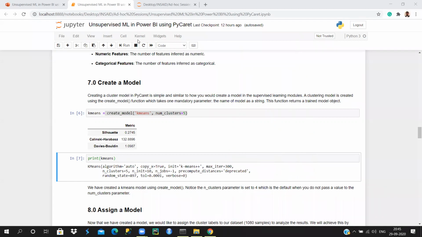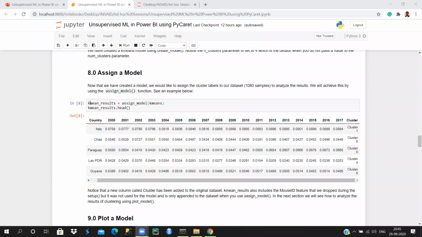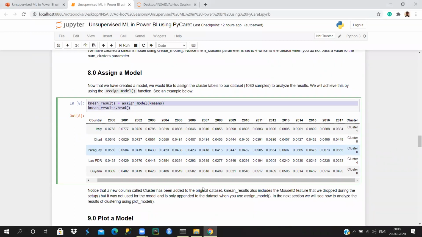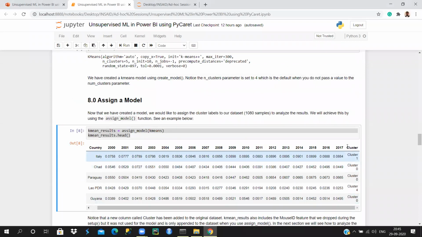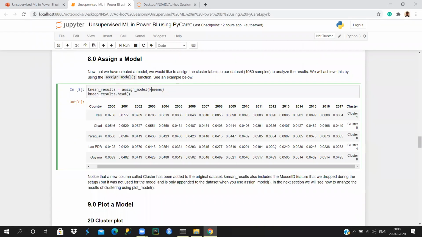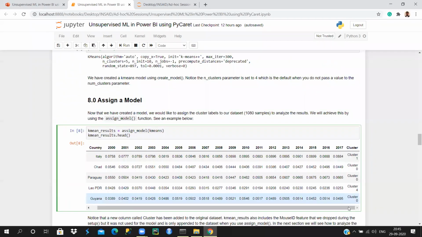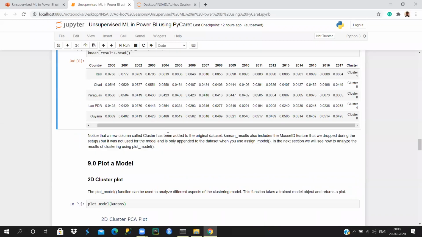So what we have here is the assign model. This assign model is going to assign clusters to our data set. If you look at this new variable called cluster, as soon as you do this assign model step, this function is going to assign a cluster to each and every data point. Isn't this easy, right? You get your clusters here. You can see which data point belongs to which cluster. That's what assign model does.